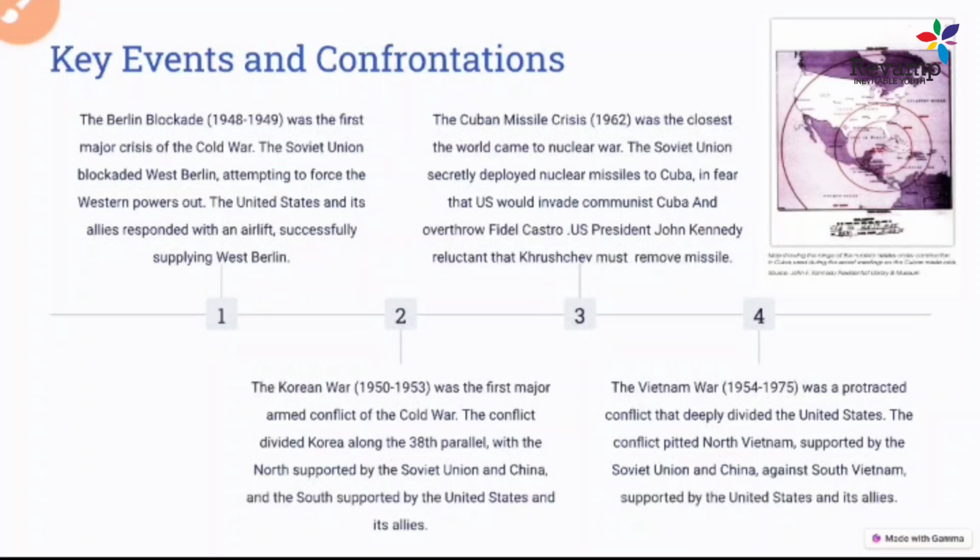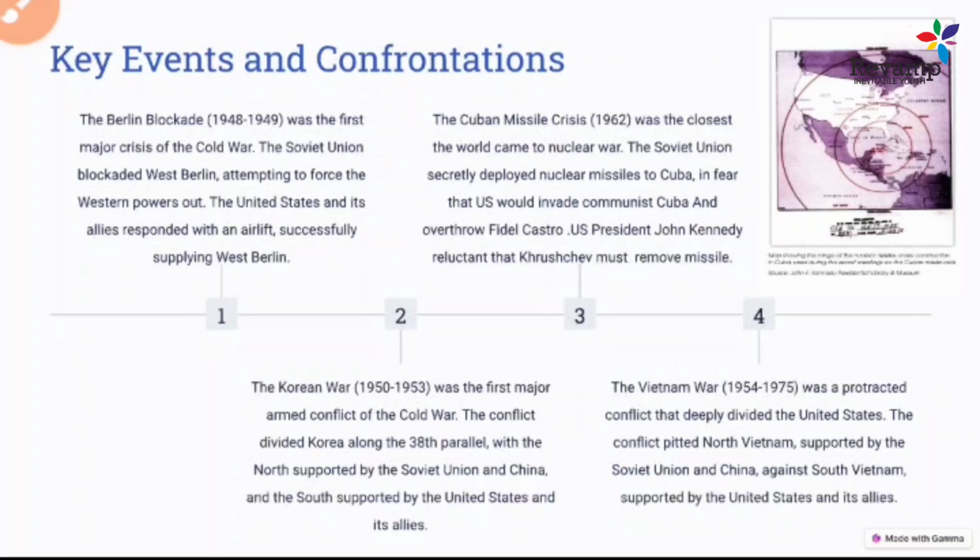And the other thing is the Korean War. What is the Korean War and how is it important in the Cold War? The Korean War happened in Korea from 1950 to 1953, and it was the first major conflict of the Cold War. Because in this war, not only North Korea and South Korea were fighting each other.